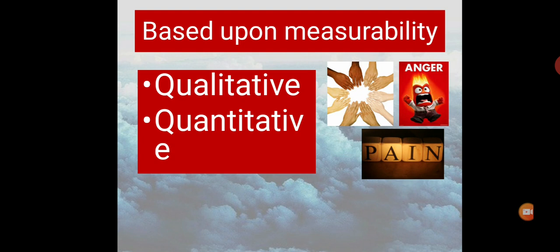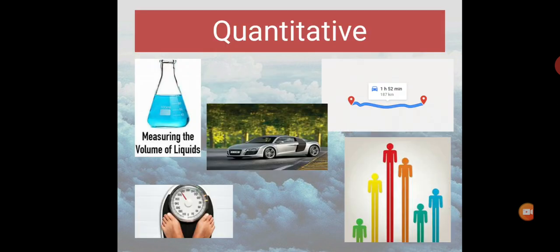Another is based upon measurability. A data is measurable or not. Qualitative data cannot be measured, like color of hairs, face, eyes, anger, feelings, expressions, love, pain, etc. These all characteristics cannot be measured on any scale, whereas quantitative data can be measured. For example, volume of liquid, speed of car, distance, time, weight, height, number of days, etc.